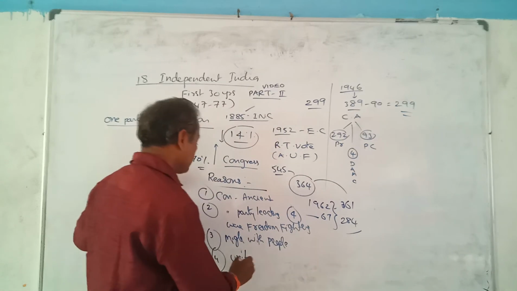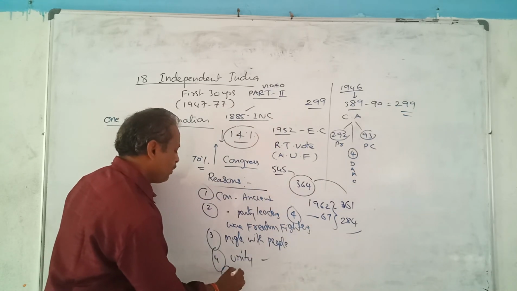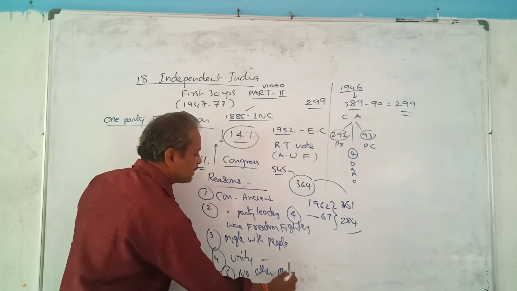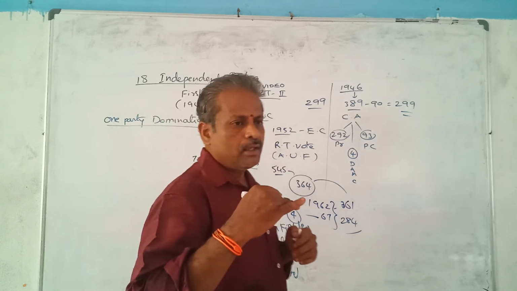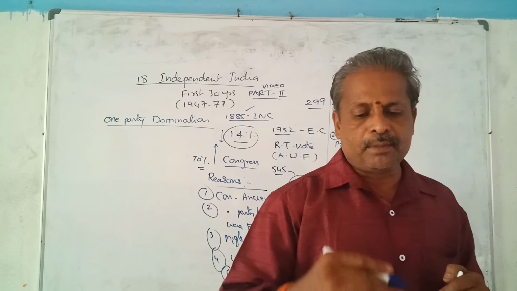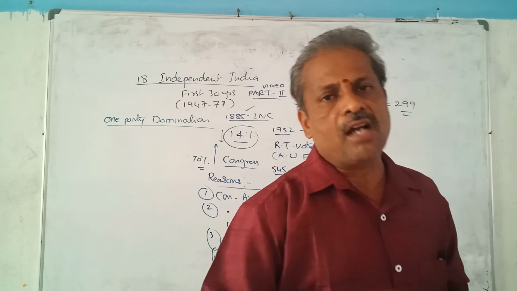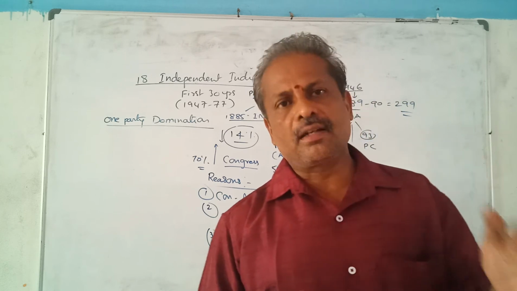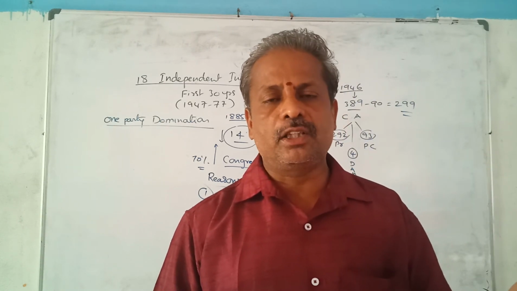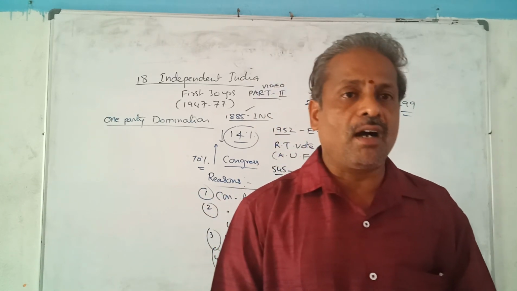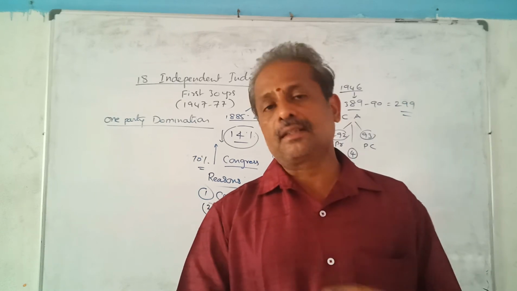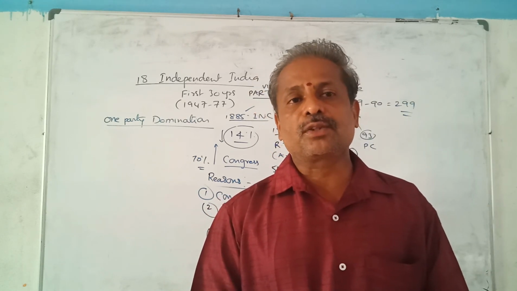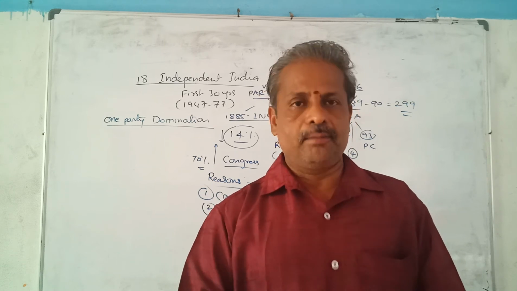And number 5, last, no other party came even near to the Congress party. It means people strongly believed in Congress party. That's why though 1 or 2 parties took birth in that time, they were unable to come near to the Congress party.